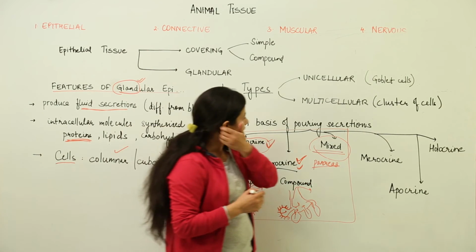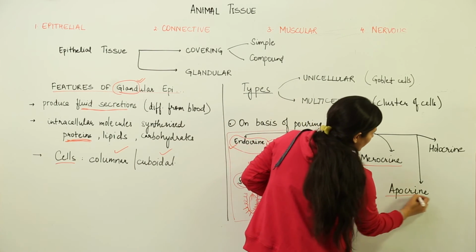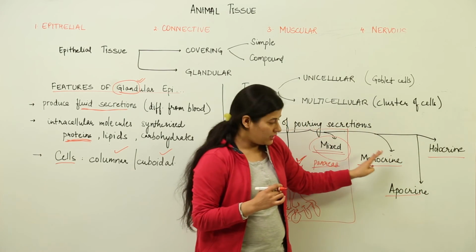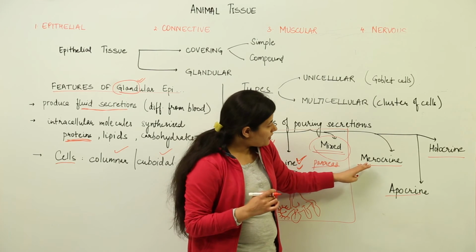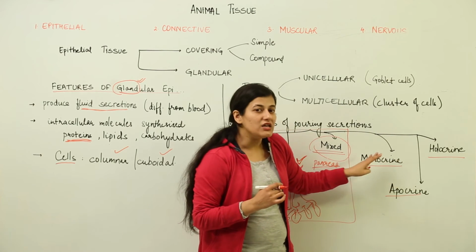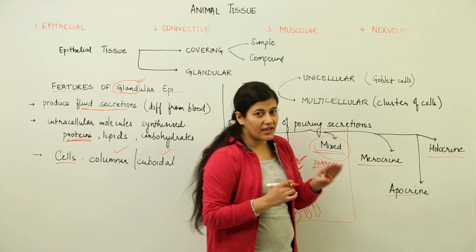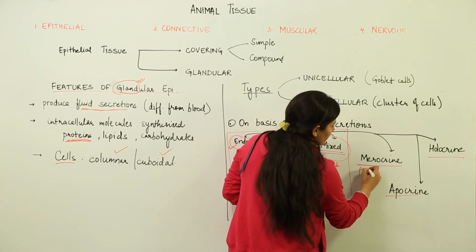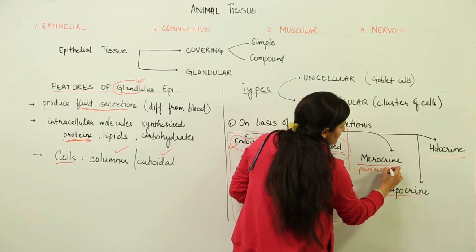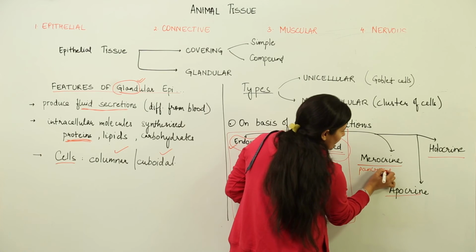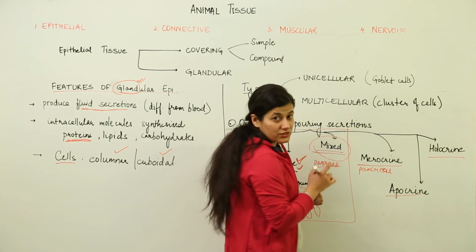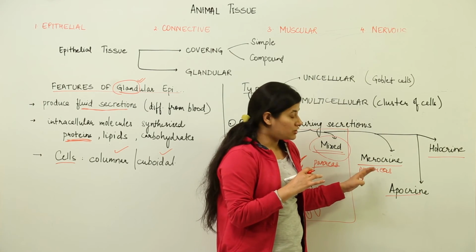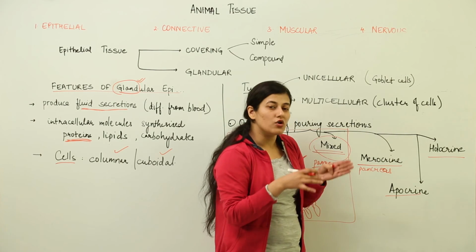Then there is another type, merocrine, apocrine and holocrine. There is a similar pattern as you can see in the naming also. Merocrine glands are those glands in which the cell does not get consumed after the secretion is given, as in the case of pancreas. Here also I give the example of pancreas, but you can see in this classification we are not paying attention to whether the gland is having ducts or not. We are paying attention to whether the cells which are forming the secretions are getting consumed or not getting consumed.